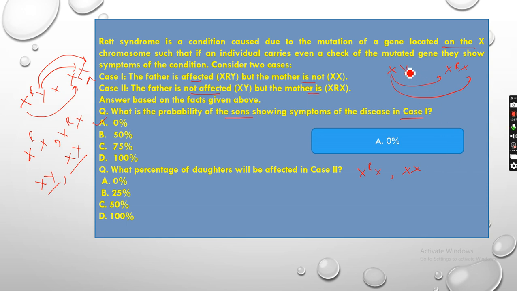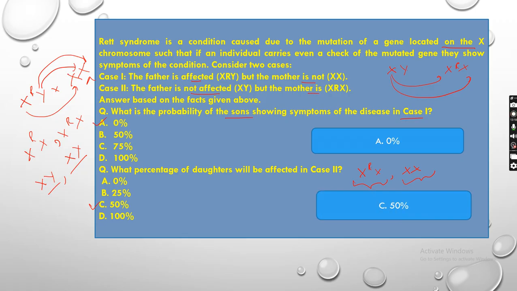Okay, and here we don't need the male, we only have to find for daughter. So see here, one has the chance of having it, another is normal, right? So that means 50-50 chance. So 50% chance of daughter might have this Rett syndrome. One has it, one does not, so there will be 50-50 chance.